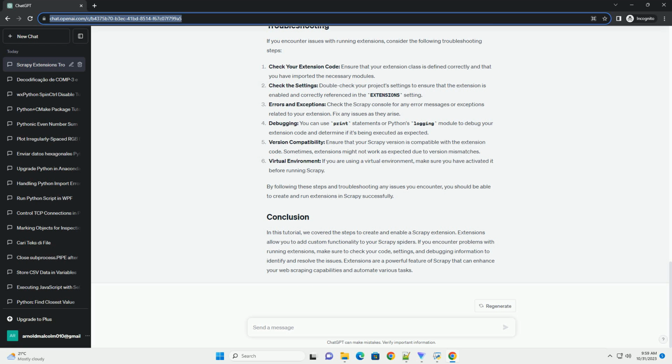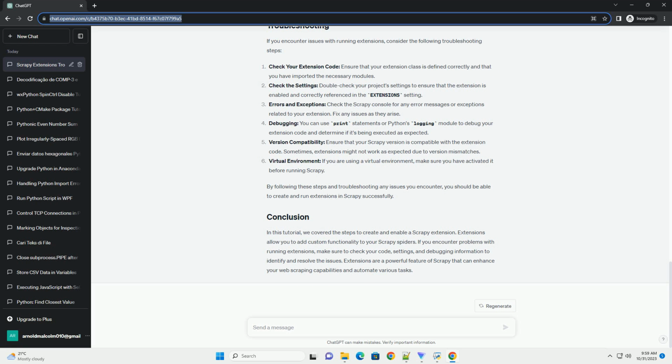Now that you've created and enabled the extension, you can run a spider. Assuming you have a spider named example, run it using the following command. If you encounter issues with running extensions, consider the following troubleshooting steps. Check your extension code: ensure that your extension class is defined correctly and that you have imported the necessary modules.